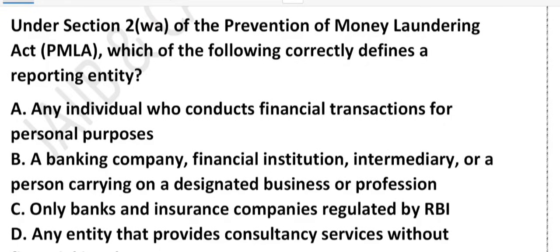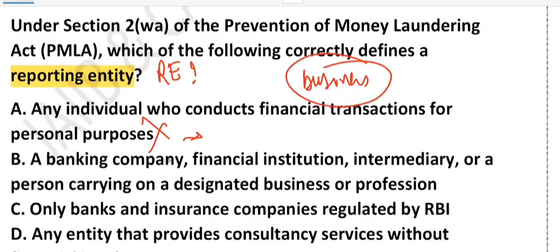Very good question it is. So what do you think? Out of A, B, C or D, which one correctly defines a reporting entity? That is called RE. This is the question, right? So let's see option number A: any individual doing personal transaction. See, that is wrong, because if you send money to your friend or buy grocery, you are not a reporting entity. PMLA applies to business, not personal transaction. That's why it is wrong.